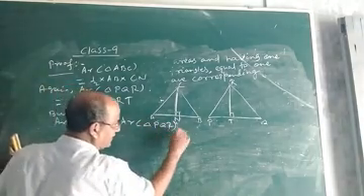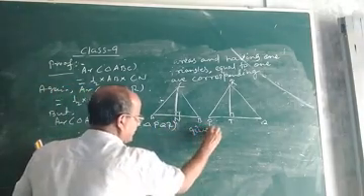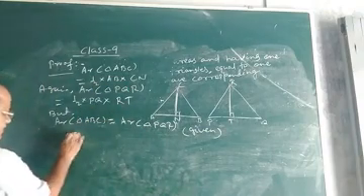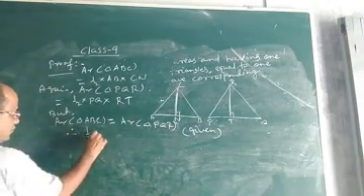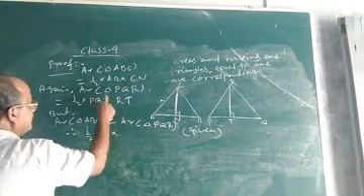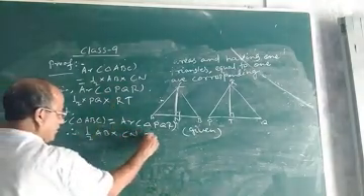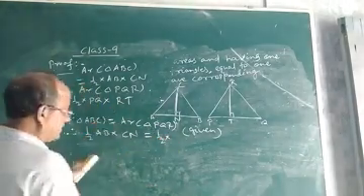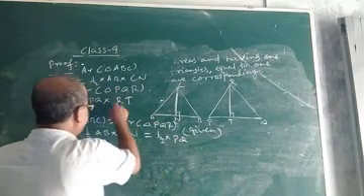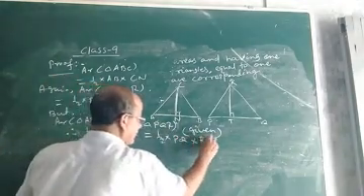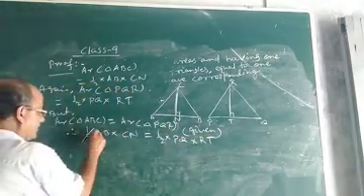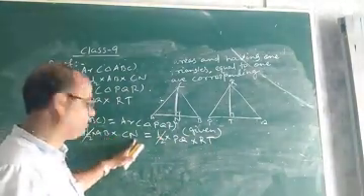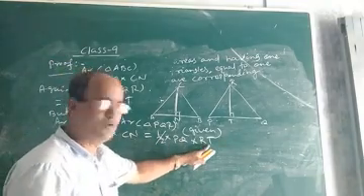It is given. Now, in place of the area of triangle ABC, we can write half into AB into CN will be equal to area of triangle PQR, half into PQ into RT. Now see, half and half you cancel from both the sides. So what is left? AB into CN equals PQ into RT.